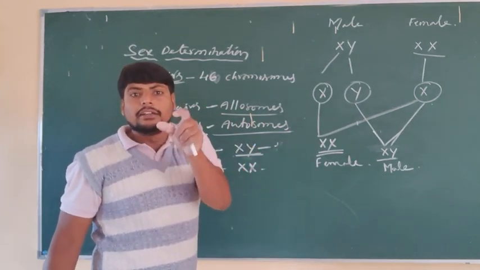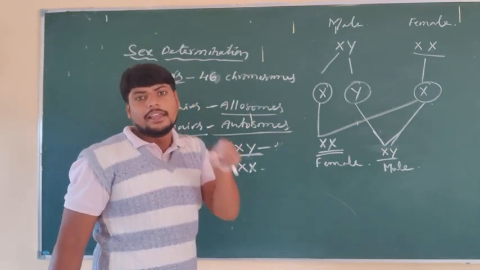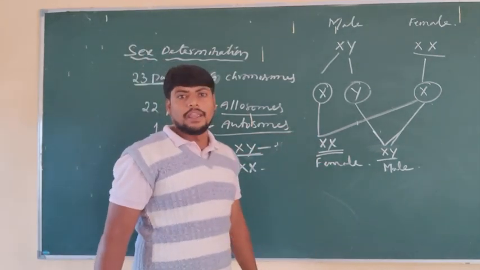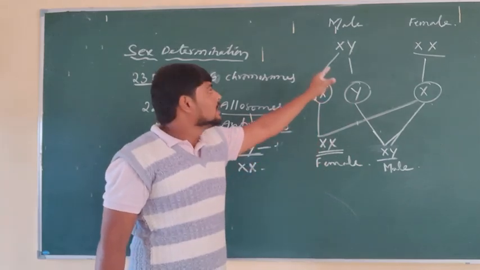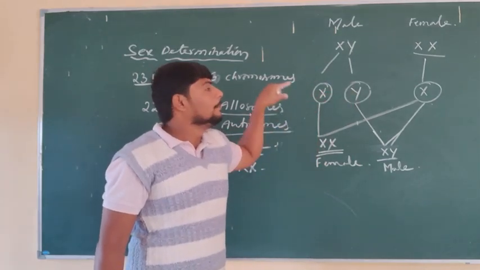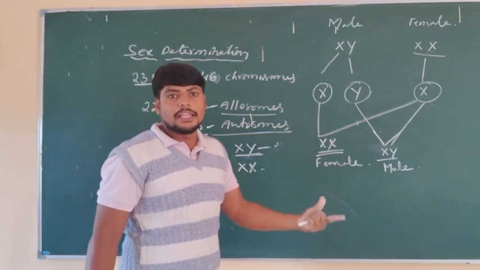During this embryonic development stage, we can estimate the nature of the offspring. This estimation of the male or female of the offspring is sometimes